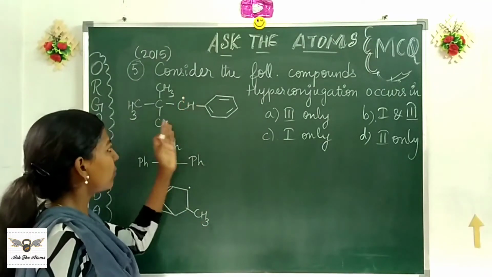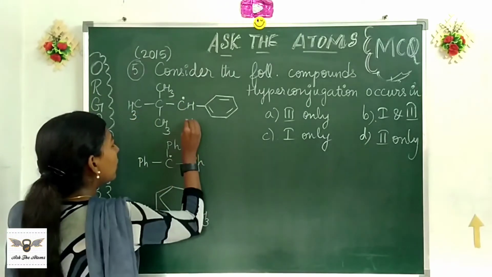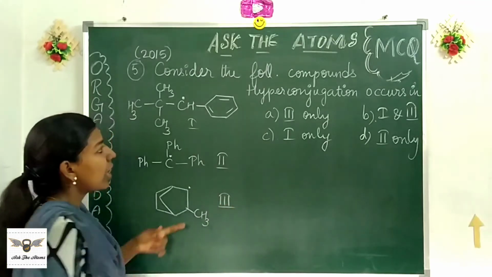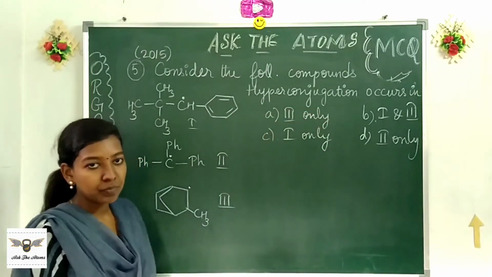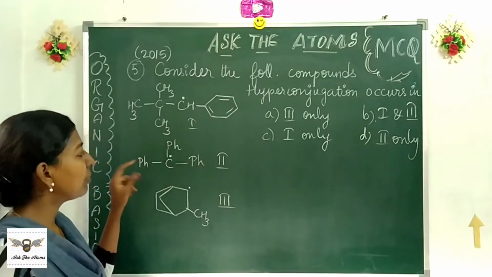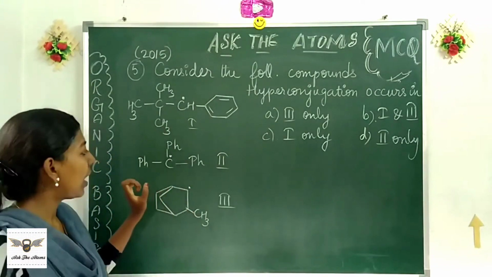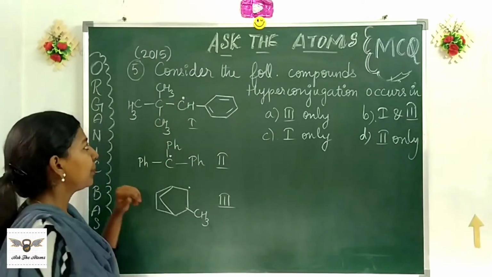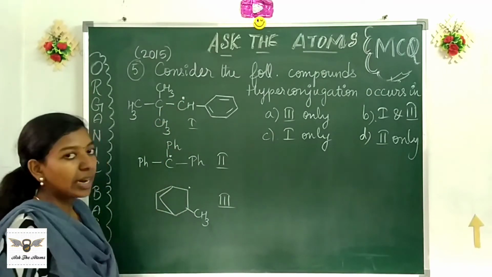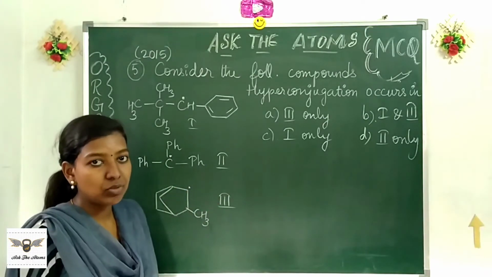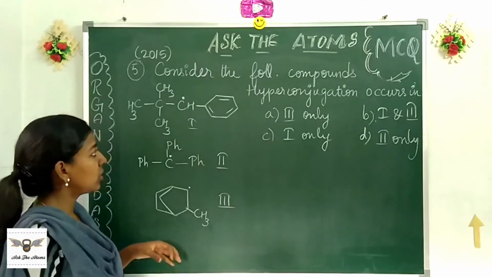Question from 2015. Consider the following compounds. So this is compound 1, this is compound 2 and compound 3. Hyperconjugation occurs in. We are asked to find which structures can show hyperconjugation. All these are radicals. As you can see, they have got a lone electron in them. Now for hyperconjugation, again the same thing. Find the alpha carbons, then locate the alpha hydrogens, count the number of alpha hydrogens.